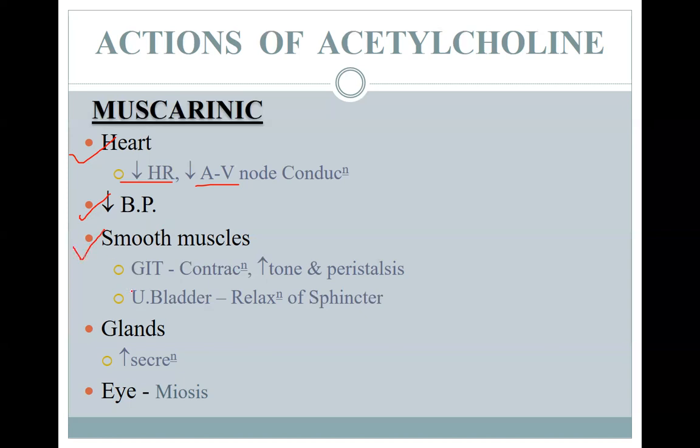Similarly, its action on smooth muscles is related to the M3 receptors. They are present in the GIT and the urinary bladder, where they cause contraction and lead to an increase in tone and peristalsis. In the urinary bladder, they cause relaxation of the sphincter. When we talk about the glands, again M3 type receptors are present, which increase secretion. And in the eye, it leads to miosis.